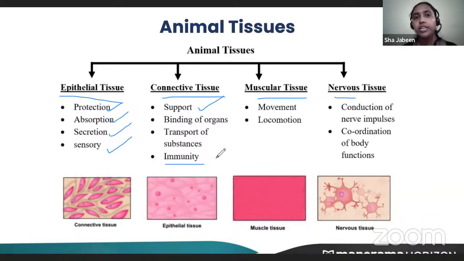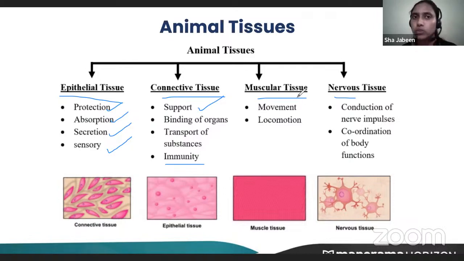Then comes immunity. As I told you, lymph helps to fight diseases. Hence, it gives immunity. Even inside blood, there are white blood cells that help to fight diseases. So it gives us strength and immunity.